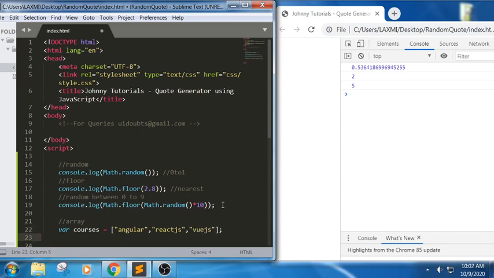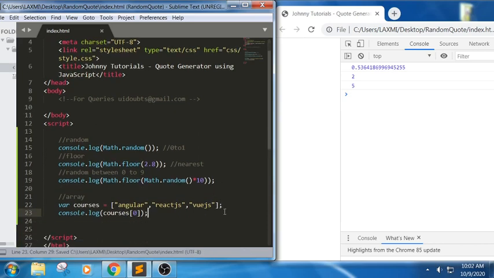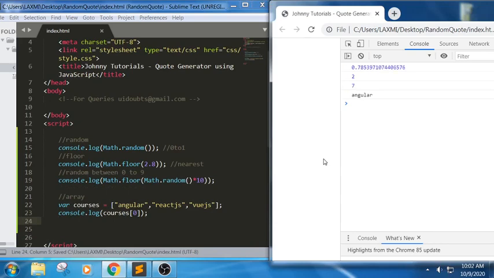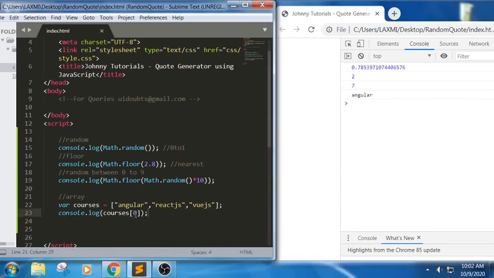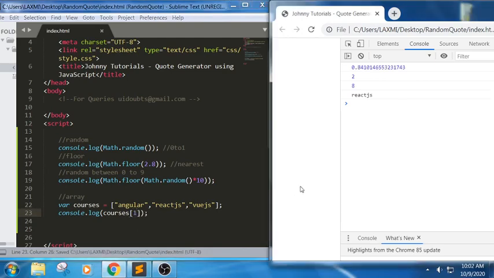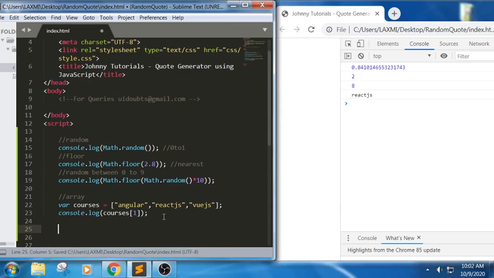Suppose I want to access any of the elements in this, I have written something like this: courses of 0. It means it will access the particular element in this array. If you can see here, 0 indicates the first value, the index value. As the array starts from 0, if I write 1, it retrieves React.js.